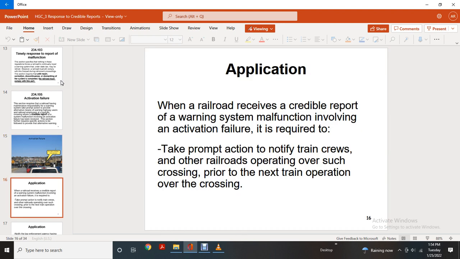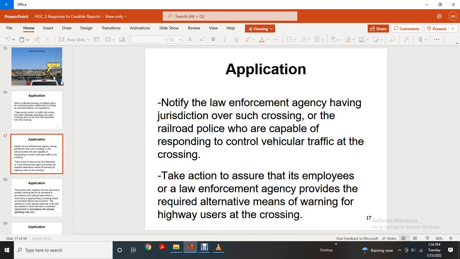Application: when the railroad receives a credible report of a warning system malfunction involving an activation failure, the required prompt action is to notify the train crews of the railroads operating over the crossing prior to the next train operation over the crossing. Also notify the law enforcement agency having jurisdiction over the crossing, or railroad police, capable of responding to control vehicle traffic at the crossing.